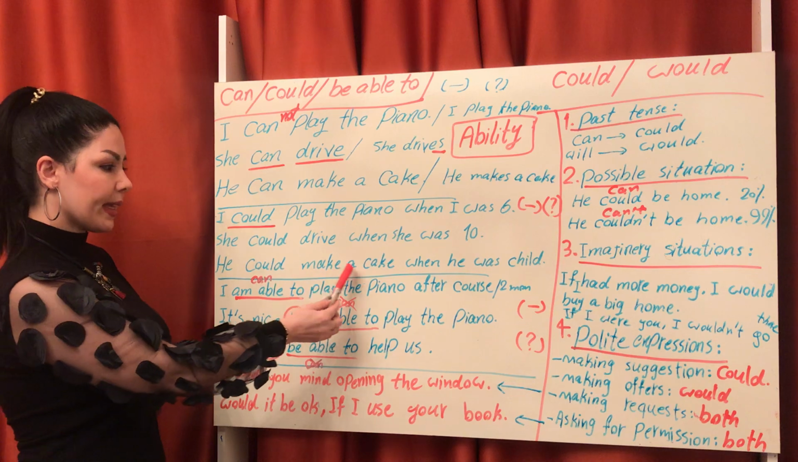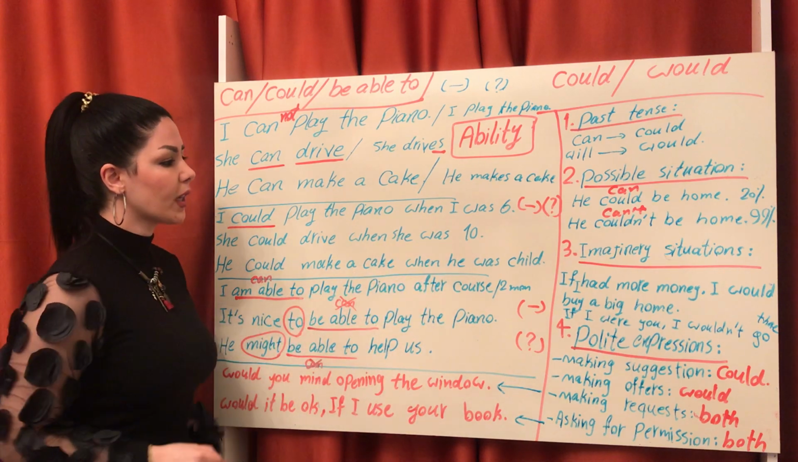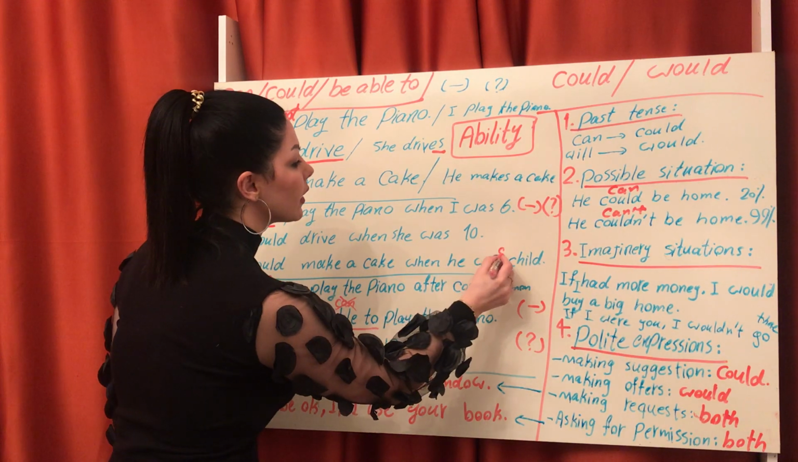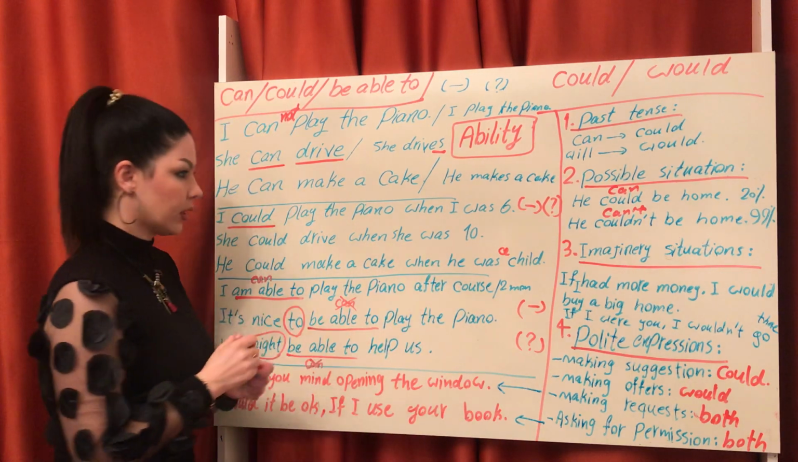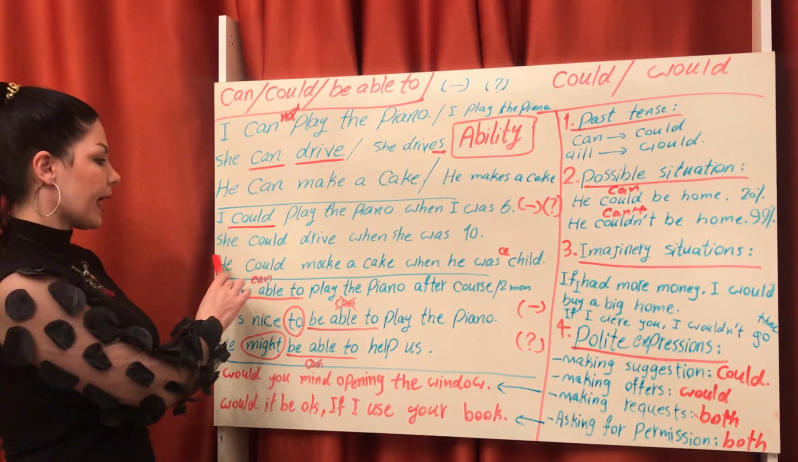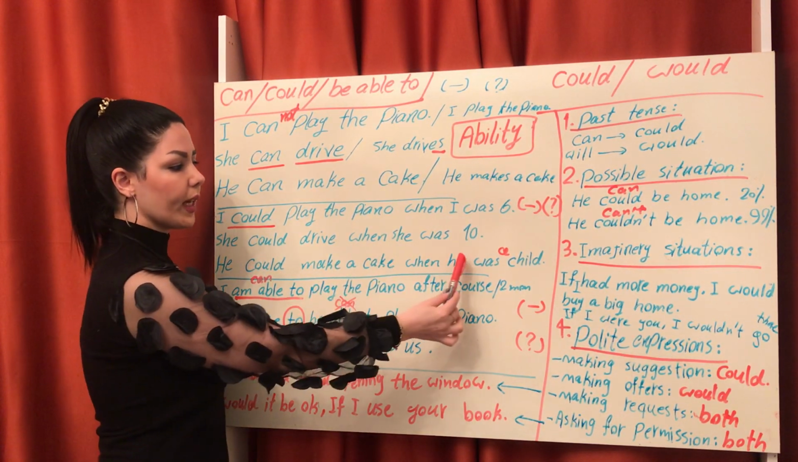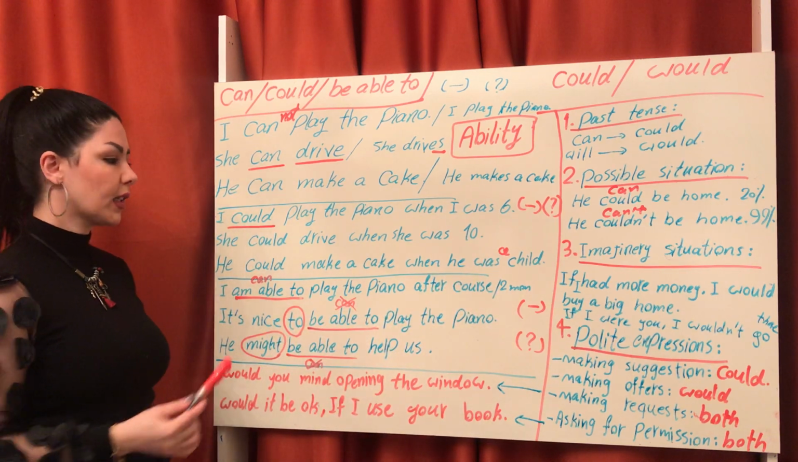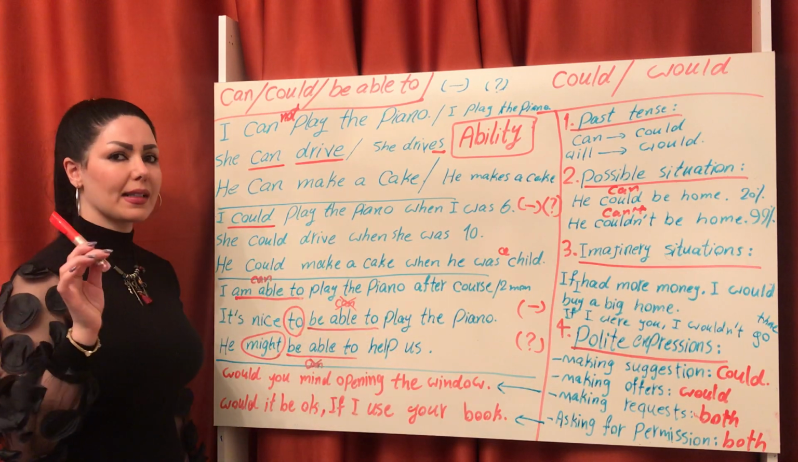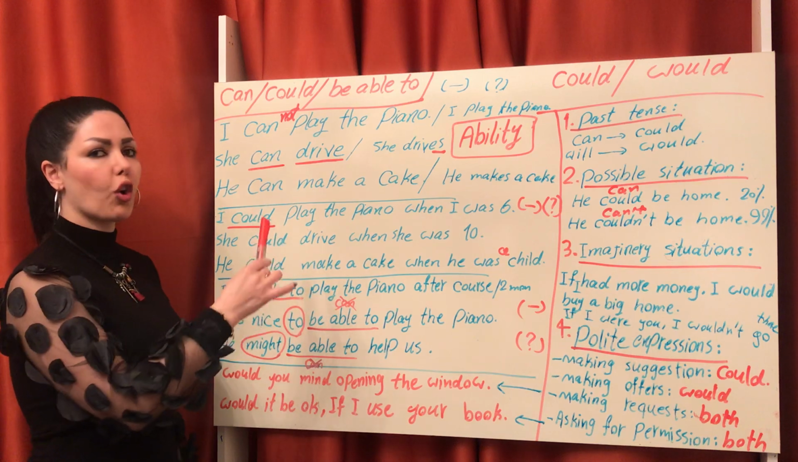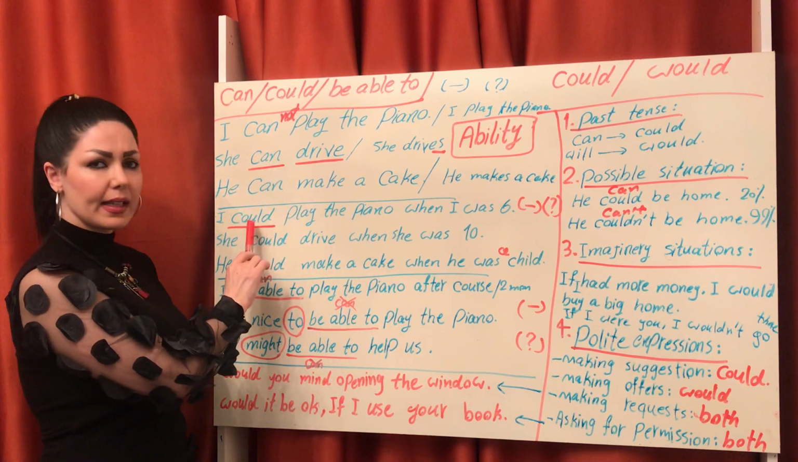He could make a cake when he was a child. I forgot to write the article. He could make a cake when he was a child. We speak about the past. So the past form of can is could.